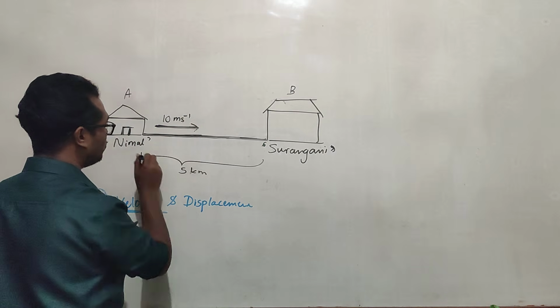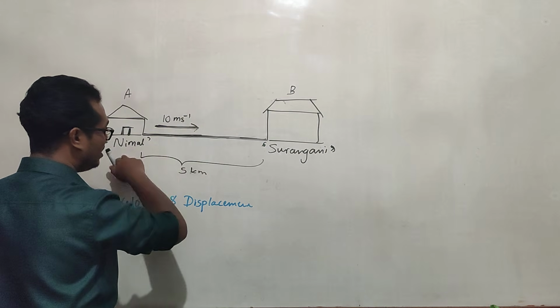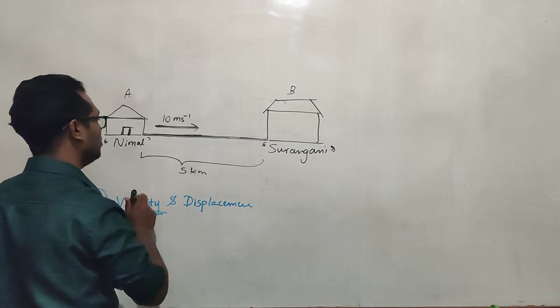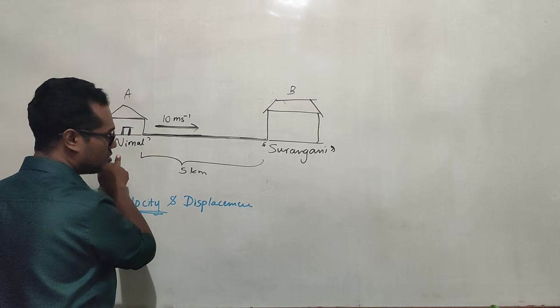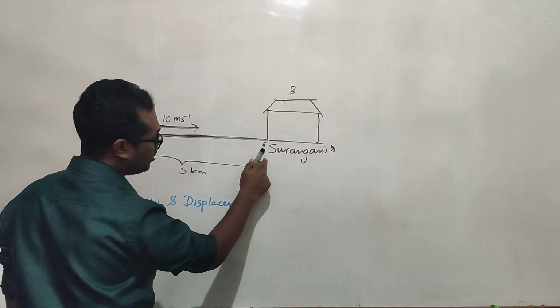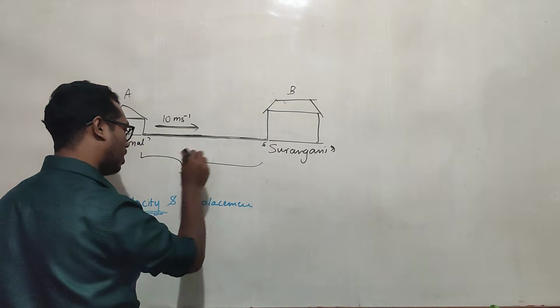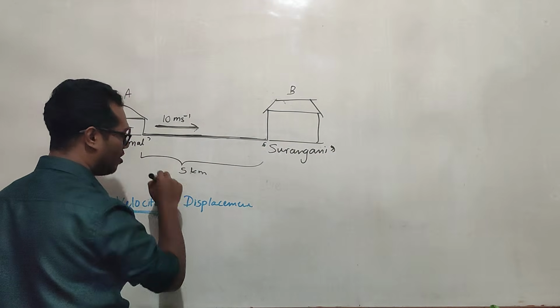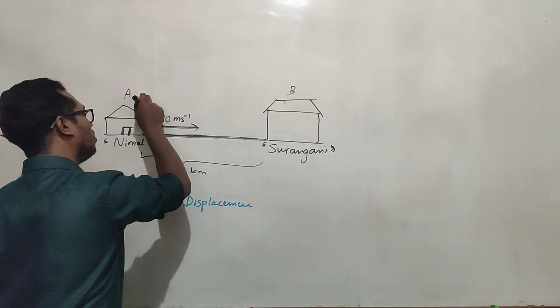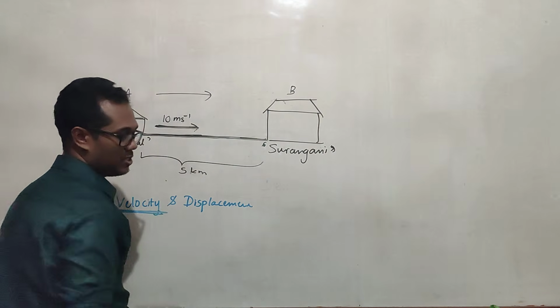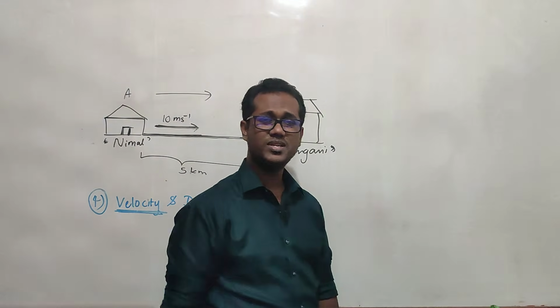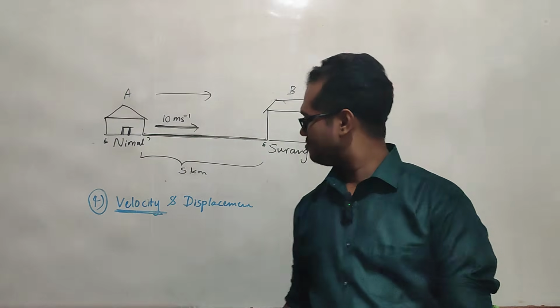So displacement. Initially Nimal was in his own house, then he went to Surangani's place. Now he traveled 5 kilometers. So his displacement from A to B is 5 kilometers.